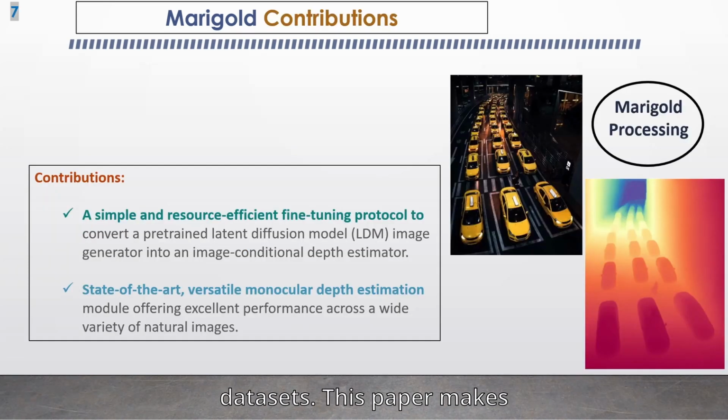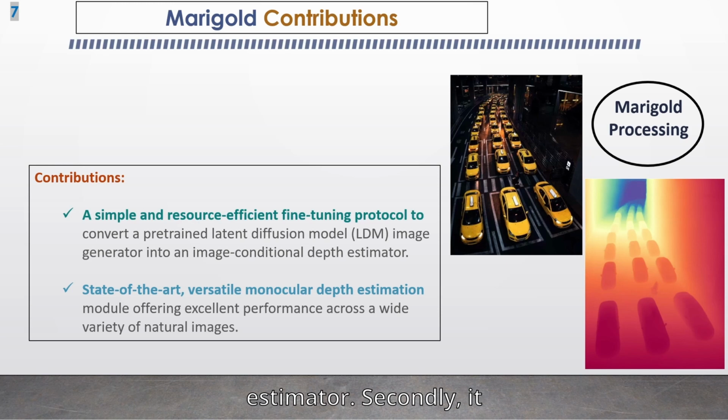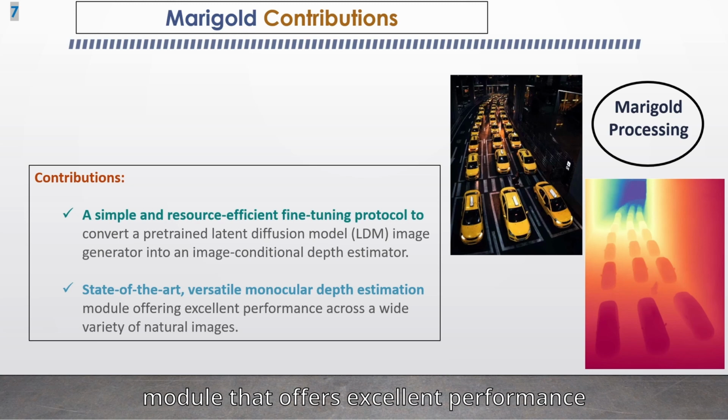This paper makes significant contributions to the field. Firstly, it presents a simple and resource-efficient fine-tuning protocol that converts a pre-trained latent diffusion model text-to-image generator into an image conditional depth estimator. Secondly, it introduces Marigold, a state-of-the-art versatile monocular depth estimation module that offers excellent performance across a wide range of natural images.